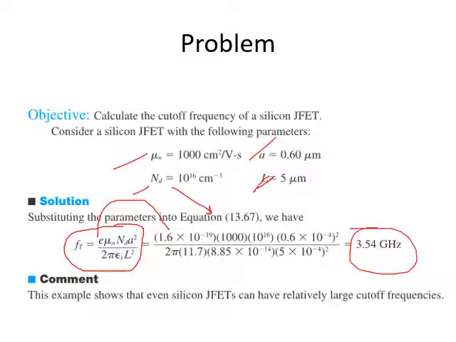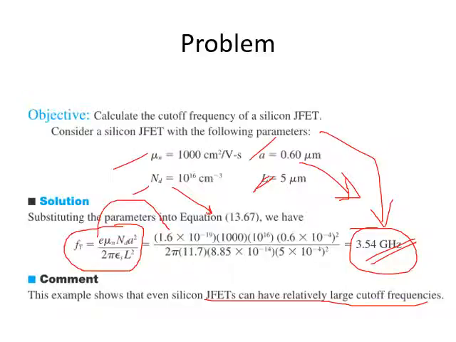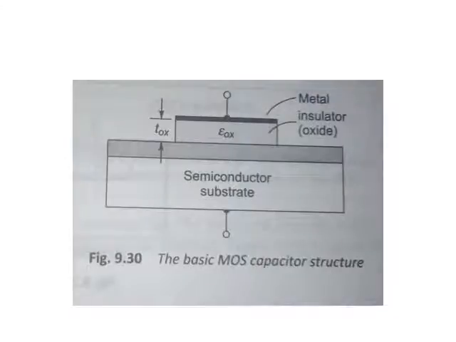So we have got 3.54 gigahertz from this. That means the cutoff frequency is 3.54 gigahertz for these given values. So normally the conclusion is JFETs can work with higher cutoff frequencies, large cutoff frequency. See, 3.54 gigahertz, it is a very very large frequency. Up to this frequency, the JFET can work fine. Right? So next, coming to